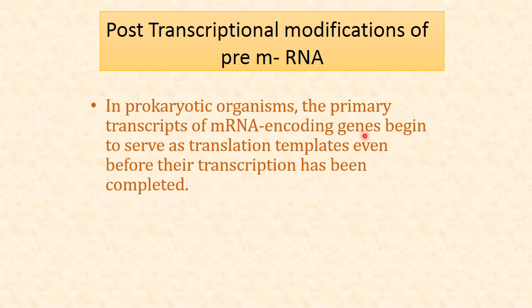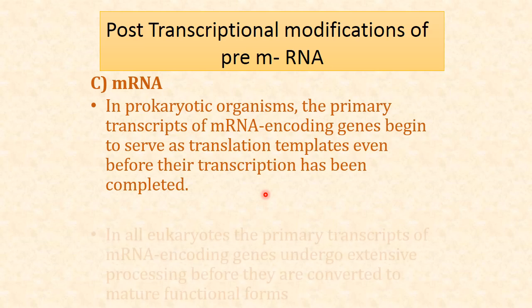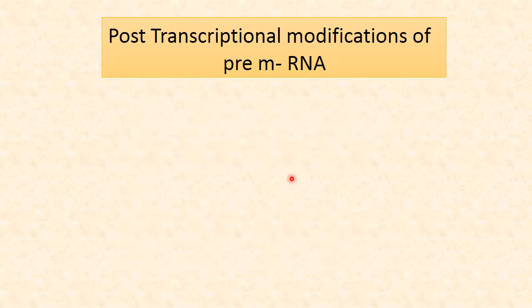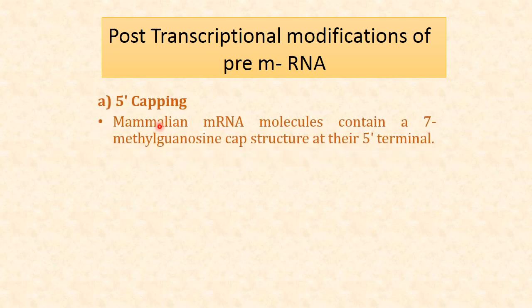Then in prokaryotic organisms, the primary transcript of a messenger RNA encoding gene begins to serve as a translational template even before its transcription has been completed. So this was the modification starting from messenger RNA. Messenger RNA is synthesized from the primary transcript by many methods and requires complex modifications. In prokaryotes there is not much modification, but in eukaryotes it undergoes extensive processing before converting into mature messenger RNA. So the first process is 5' capping.